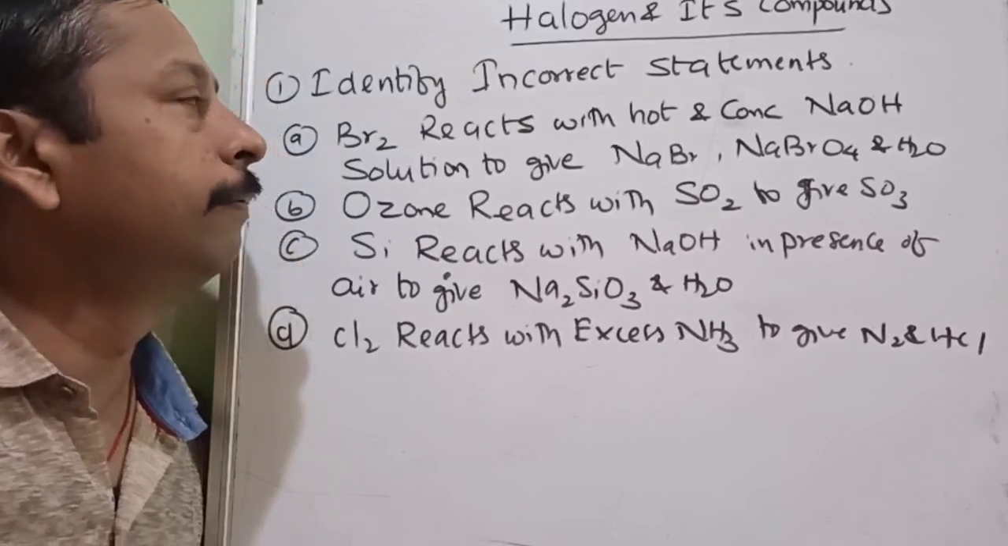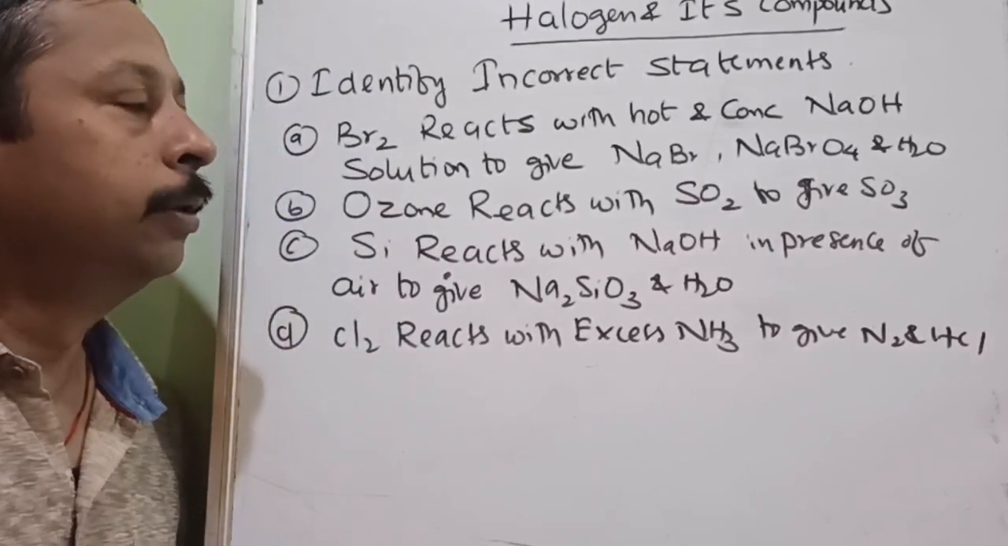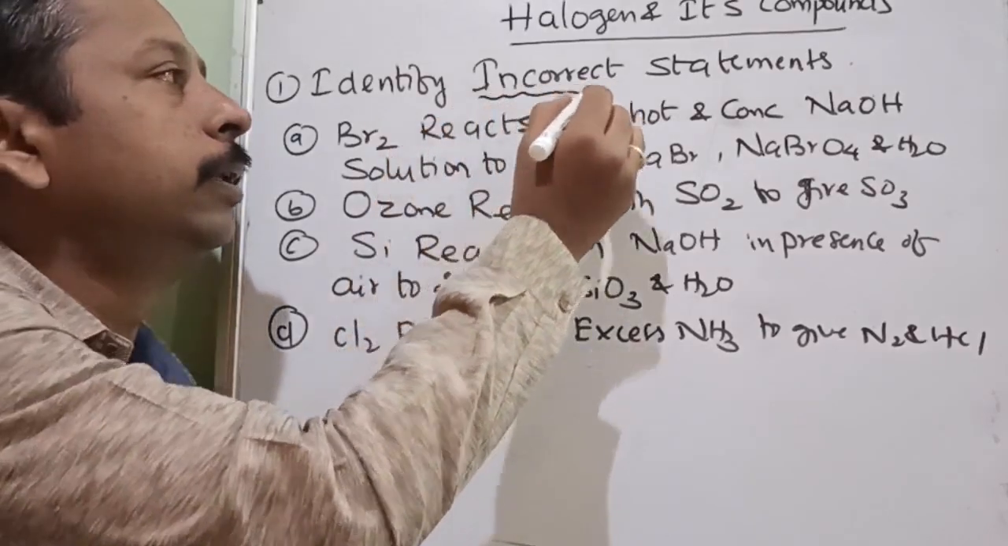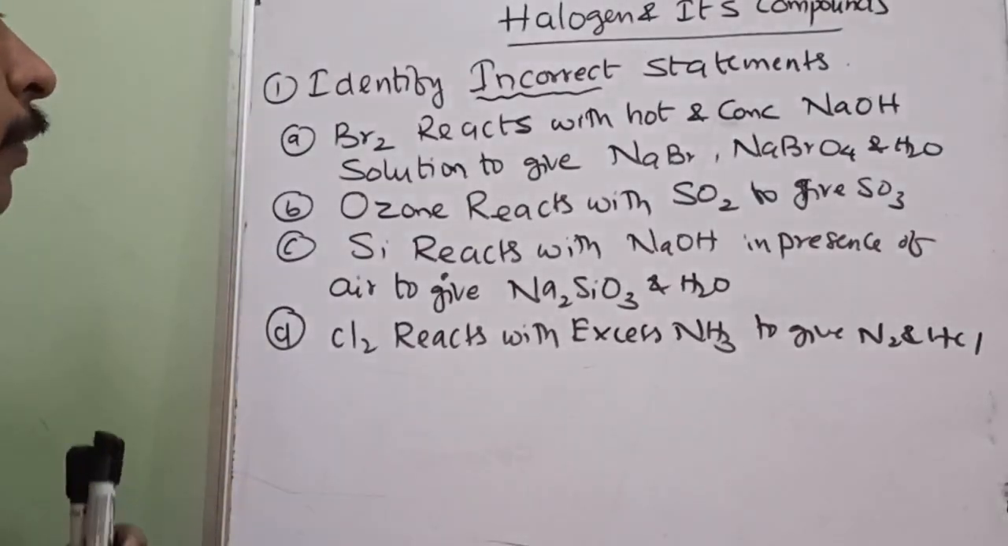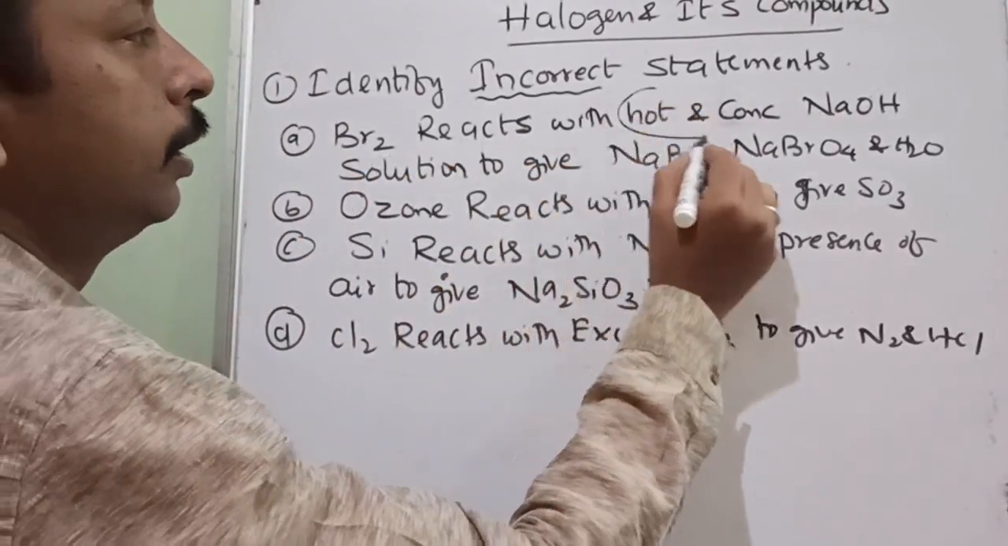Now let's start with the first question. Identify the incorrect statement. Whenever you are studying, first of all you should check whether he is asking for the correct or incorrect statement. So, incorrect statement. First one is Br2 reacting with hot and concentrated NaOH.